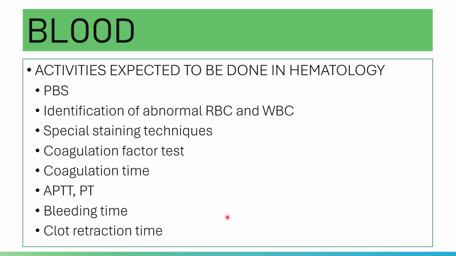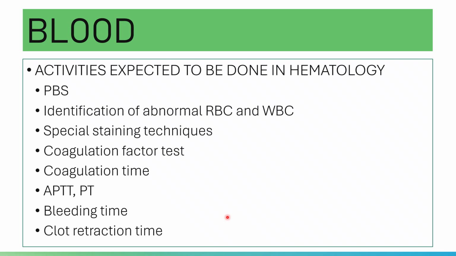By the way, for hematology 2, the course coverage is usually hemostasis: principles of hemostasis and abnormalities involving red blood cells, WBCs, and platelets.